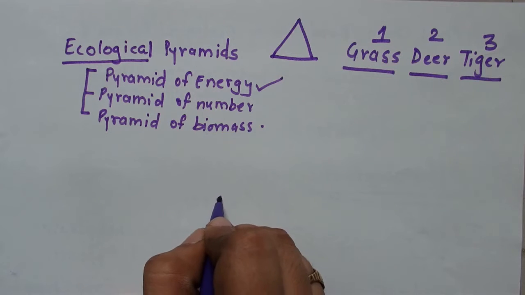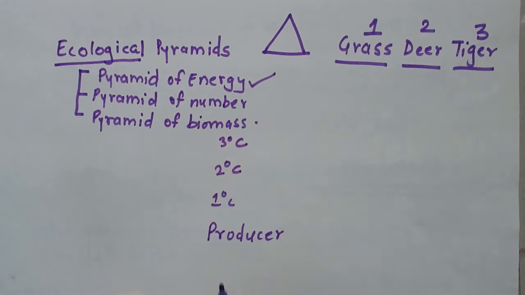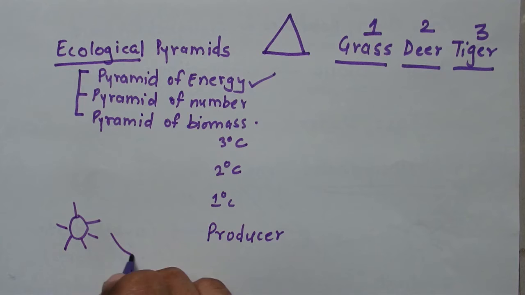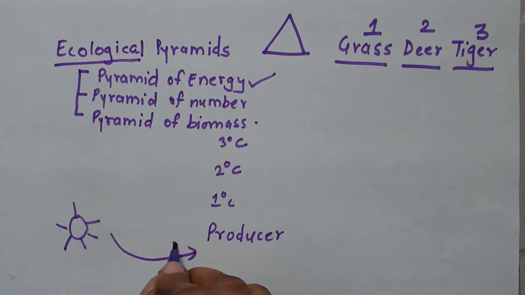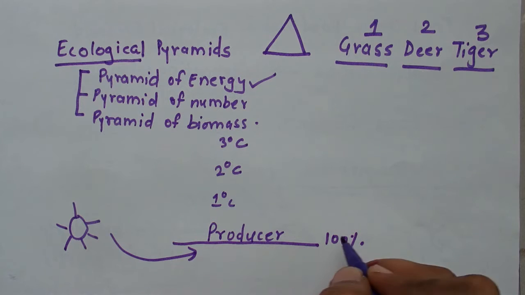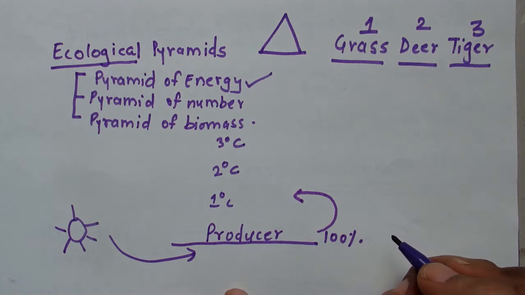Consider a food chain in which there is a producer, primary consumer, secondary consumer, and tertiary consumer. Now in terms of energy, producer is getting 100% of energy from sunlight. It is producing its own food material. So if this producer has 100% of energy, this producer is being eaten up by primary consumer.